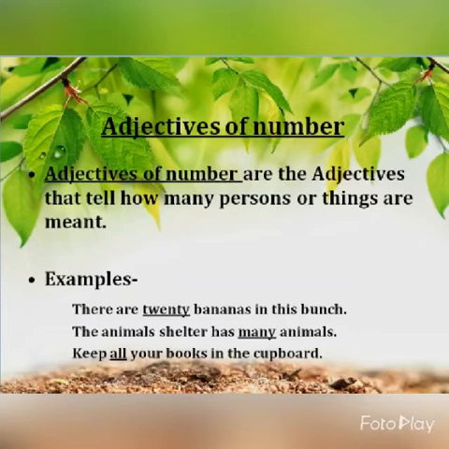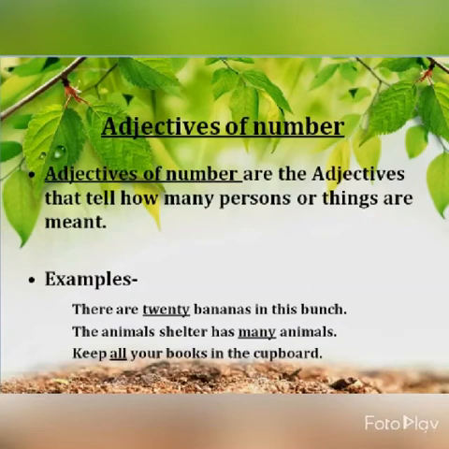There are 20 bananas in this bunch. So how many bananas are there? 20. The animal shelter has many animals. Now, in the first example, you can see the quantity was countable, that is 20. But in the second one, we have not counted it, but we know many are there. So, many is also an adjective of number.